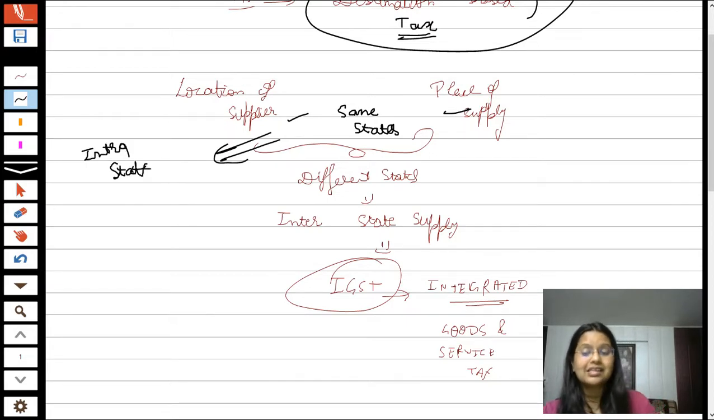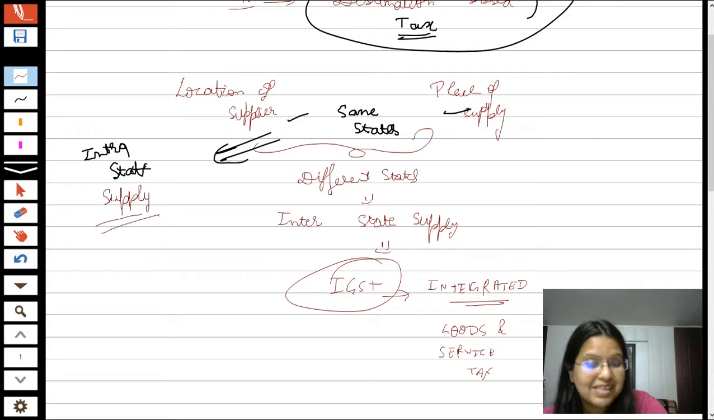I am making these in the same chart due to lack of space here, but students, in your A4 register there is a huge space, so make another chart for it. Do not subsume it in the earlier one, because you are going to use these charts at your revision time. Just take the next page. That is, the location of supplier and place of supply are in the same state, so it shall be intrastate supply.